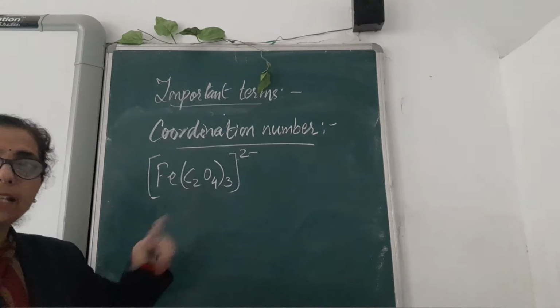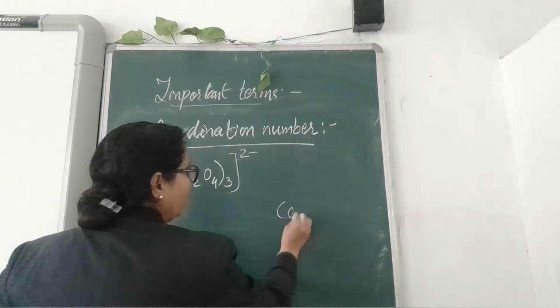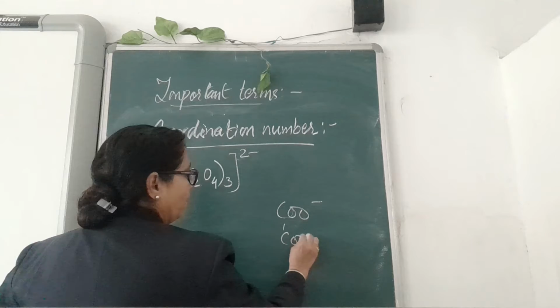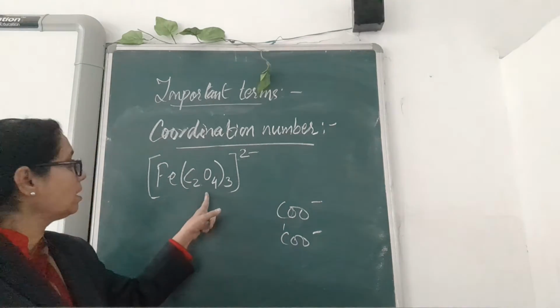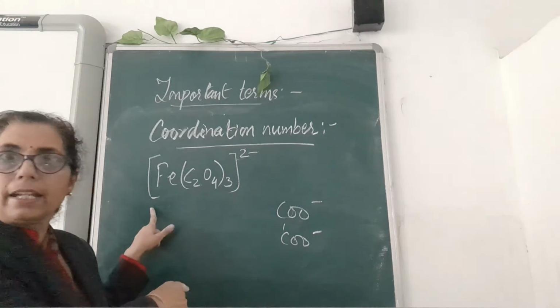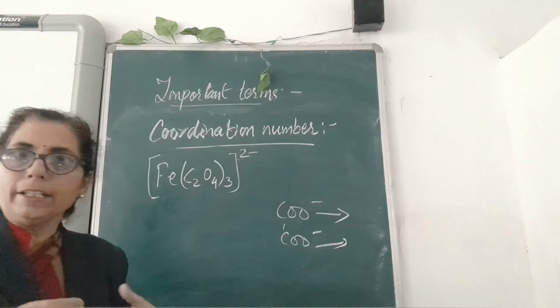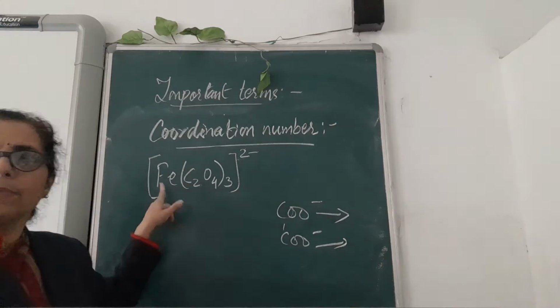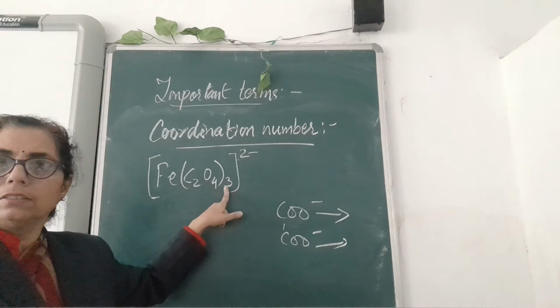Now this oxalate, as I have shown when we talked about the ligands, the oxalate ion, as you have written like this, has 2 negative points of attachment. So that means each oxalate ion will attach to the central metal atom by forming coordinate bonds at 2 points. So in total there are 3 oxalate ions.